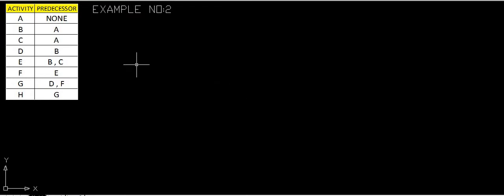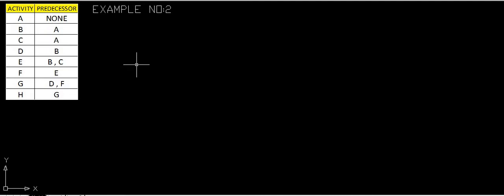Next we will have example number 2. Again this example is very, very important. We have seen example number 1, in which the activity was given, the predecessor was given, the description was given, and the number of days was also given. But in this case we have to draw the network diagrams. For drawing the network diagram presently the days are not required, and the description is just to know which activity is to be carried out. So these two things, days and description, are not used as such, so we have omitted these 2 columns.